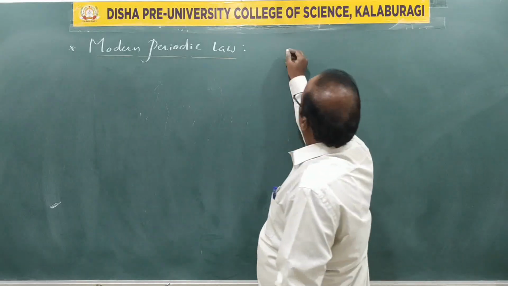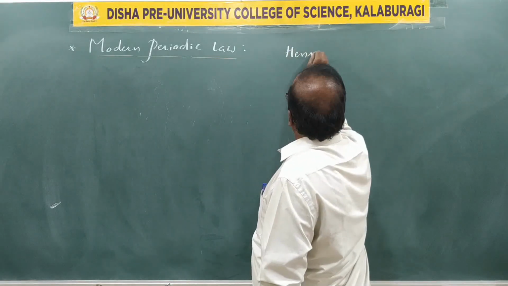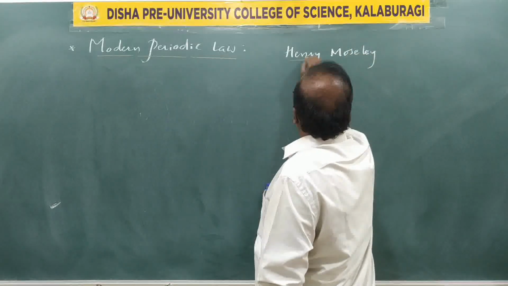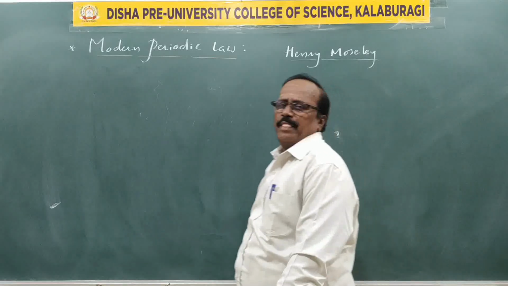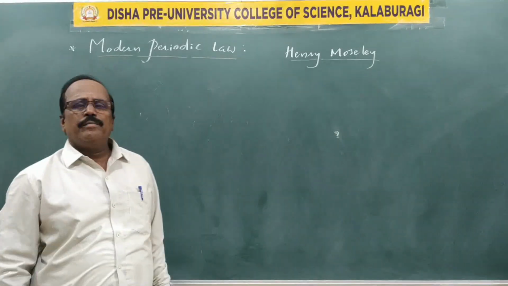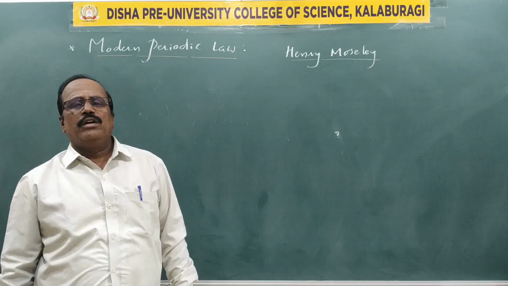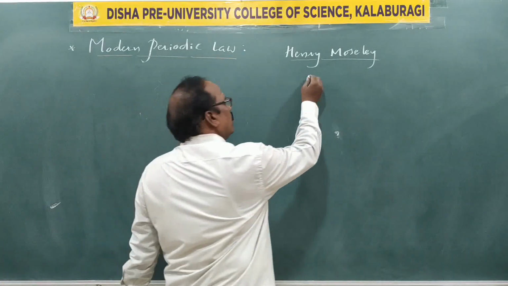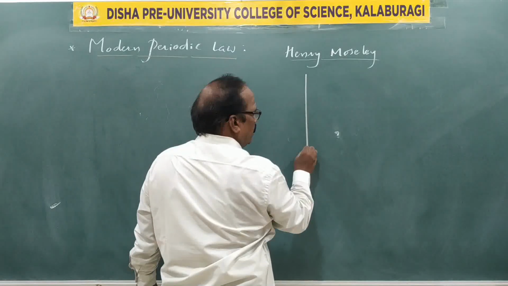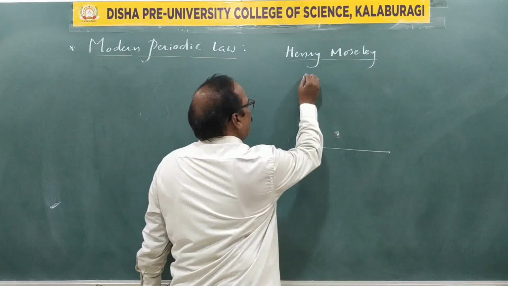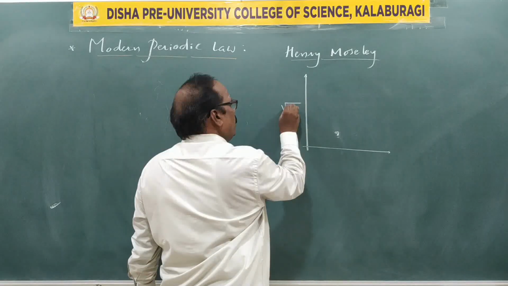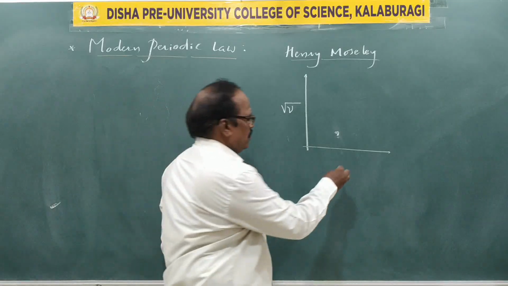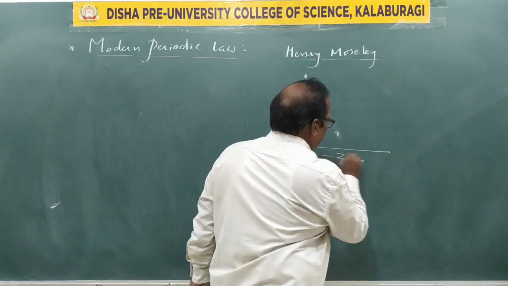a scientist called Henry Moseley studied the X-ray spectrum of many elements, plotting a graph of the square root of the frequency of X-rays emitted by the elements versus the atomic number of that element.